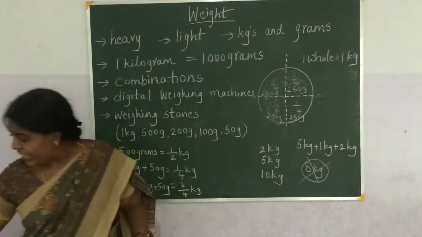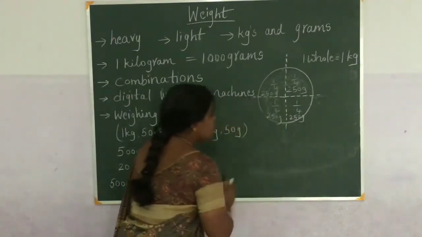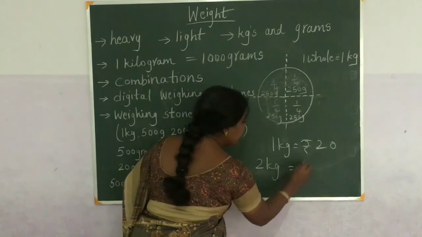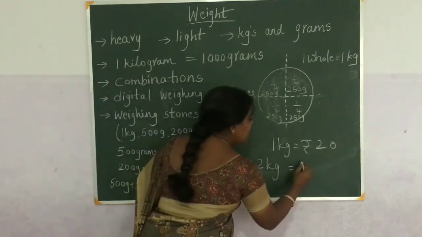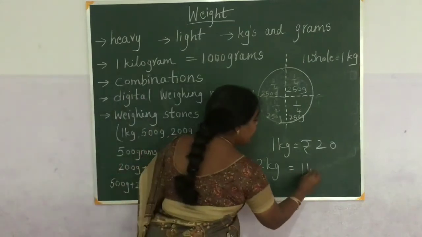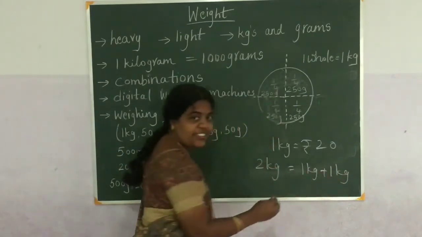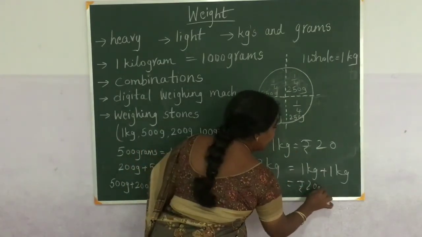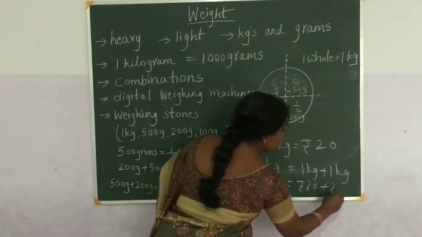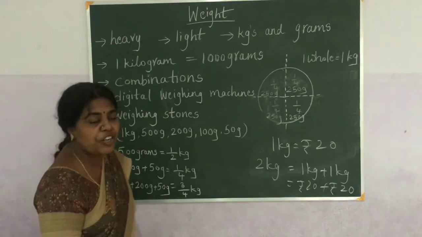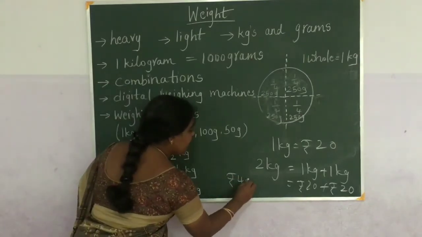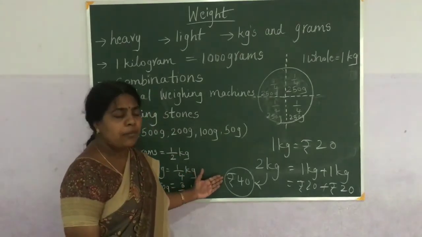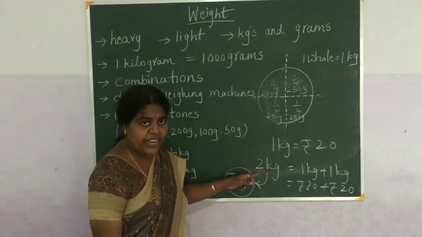So 1 kg of sugar is 20 rupees. For 2 kg of sugar, you can add 1 kg plus 1 kg, which makes 2 kgs. What is the cost of 1 kg of sugar? 20 rupees. And another 1 kg of sugar is 20 rupees. So 20 rupees and 20 rupees makes 40 rupees. So the cost of 2 kgs of sugar is 40 rupees.